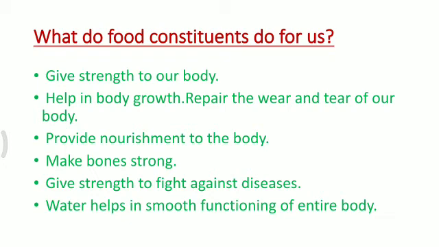They make bones strong and give strength to fight against diseases. Water helps in smooth functioning of the entire body. All the food constituents should be included in our diet in order to remain healthy. Eating different food items in our daily diet gives proper nourishment to our body.